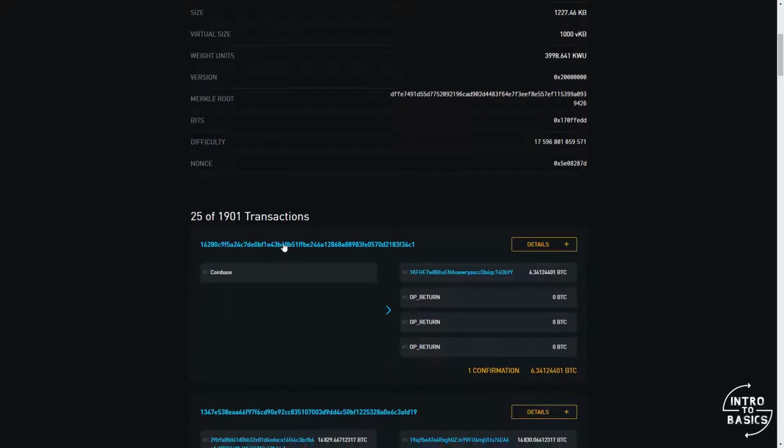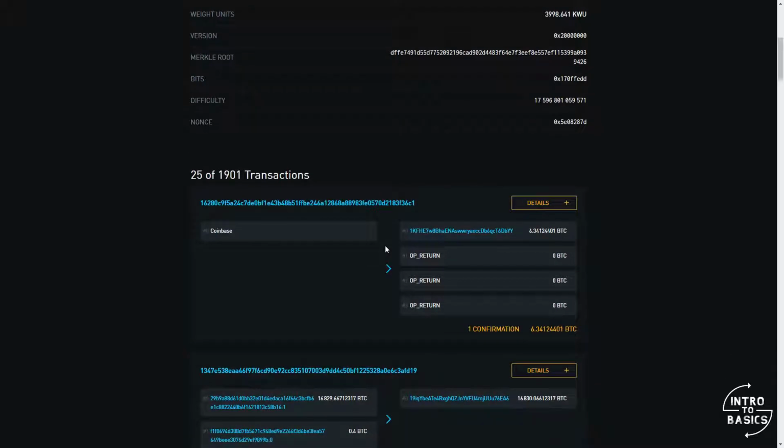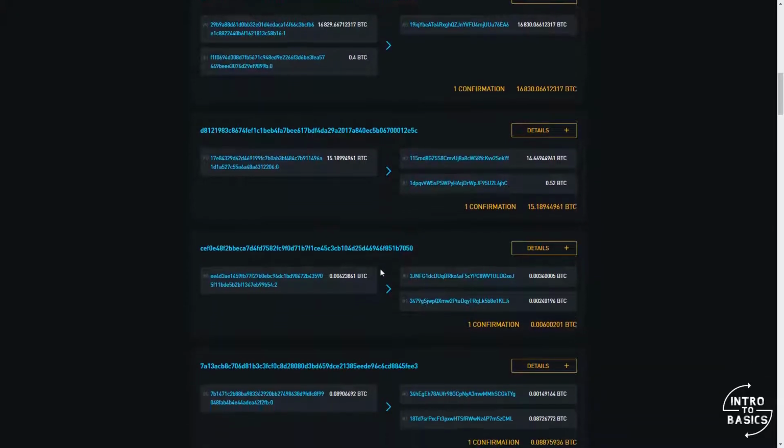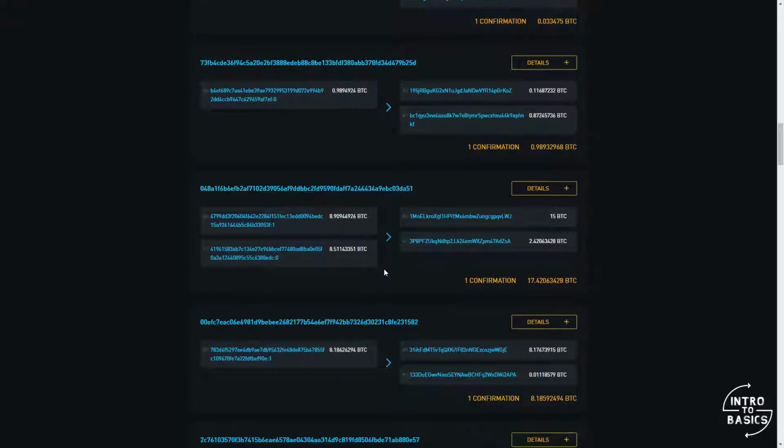We can also see the number of transactions in this block and the transactions themselves. Here we have that Coinbase transaction through which the mining node received at this address the reward of 6.25 Bitcoin plus all the fees from all the transactions in this block. And we can see that transactions can have multiple inputs or multiple outputs, like this one, where these two inputs were needed to cover this amount, and there is also a change.